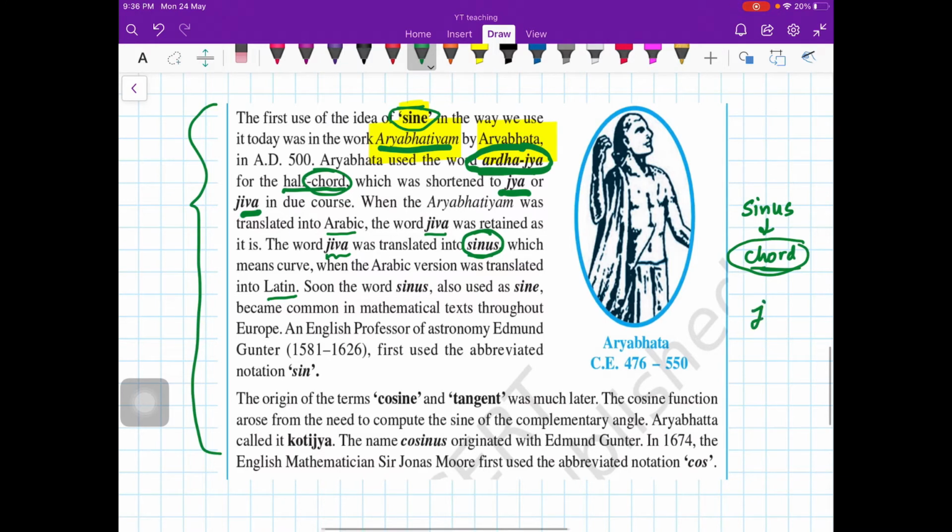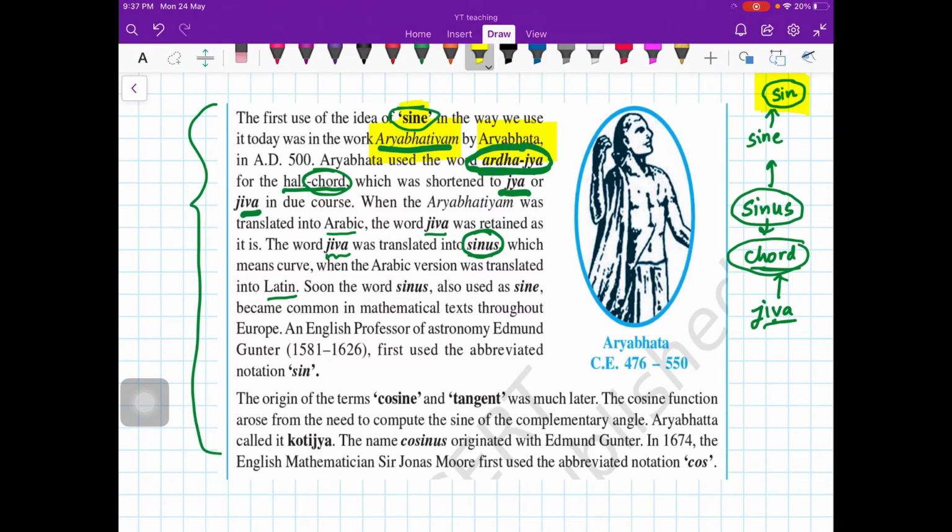So he used this word jiva. Jiva in English means chord, in Latin it means sinus. Then from sinus it became sine, and then from there it was shortened to sine. So this is how this word appeared. Obviously he did not exactly use this jiva for this ratio, but this is how the word sine appeared. And similar is the story for cos and tan also.